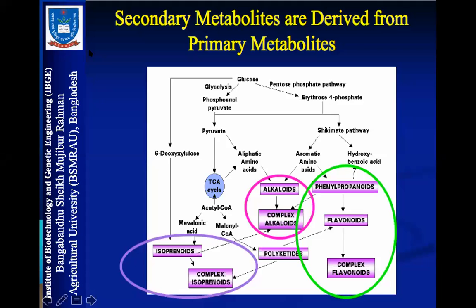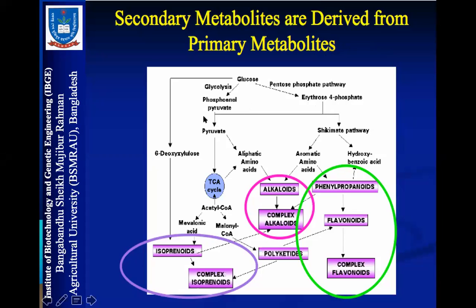So all secondary metabolites originate from the primary metabolites, and this pathway shows us different kinds of secondary metabolites. You see the purple color, they originate from the primary metabolites. For example, glucose is a primary metabolite. Erythrose 4-phosphate is also a primary metabolite.